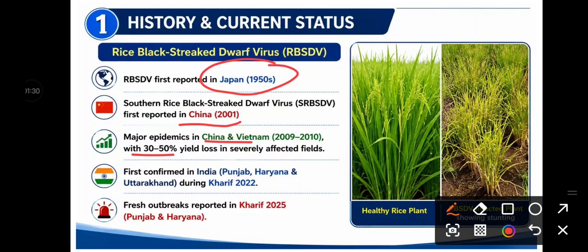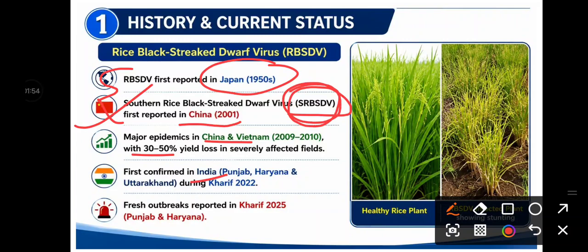In Indian conditions, among these two, the rice black-streaked dwarf virus and the southern rice black-streaked dwarf virus, the southern rice black-streaked dwarf virus was confirmed. It was reported in India, the SRBSDV. Remember this. So, which black-streaked dwarf virus was reported?